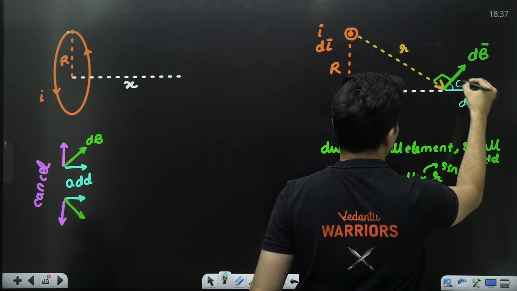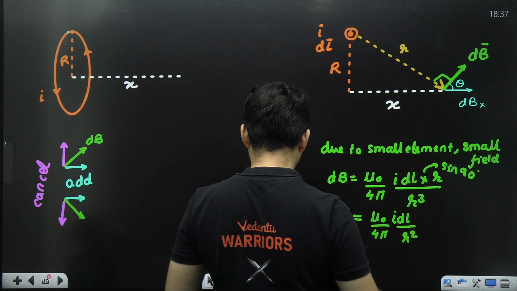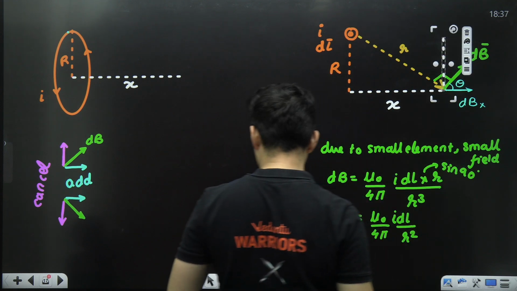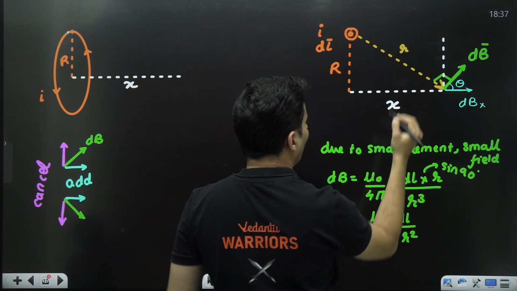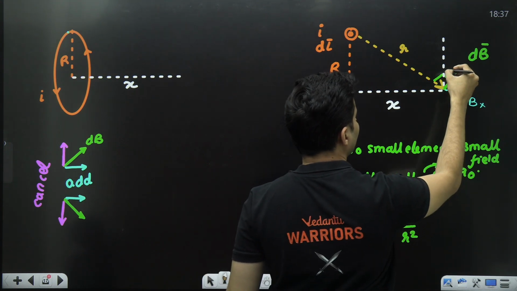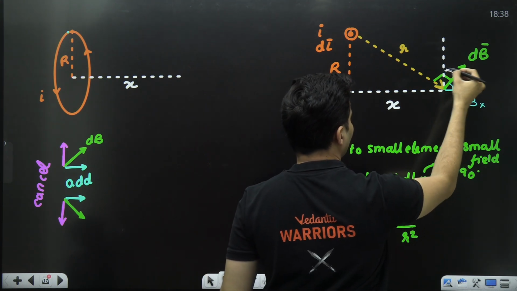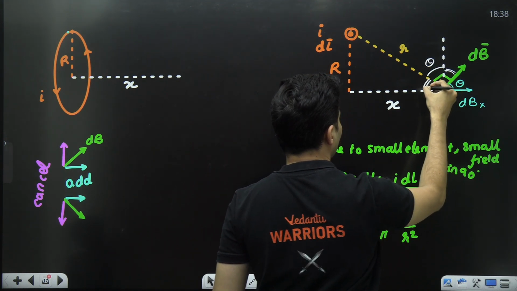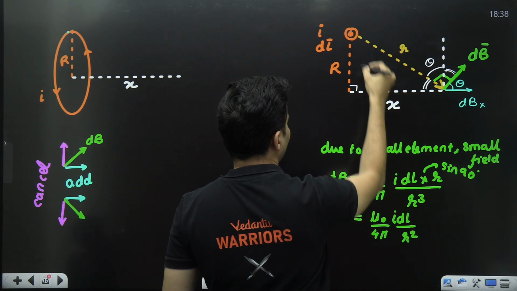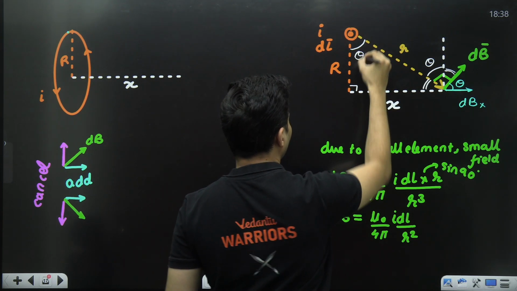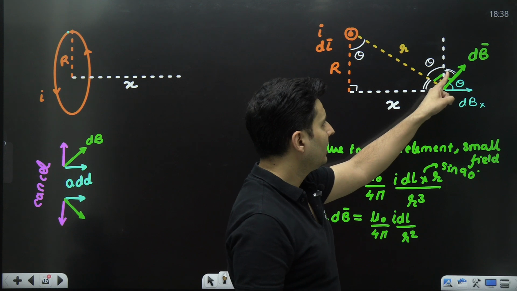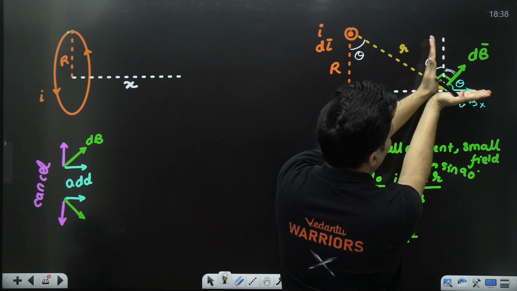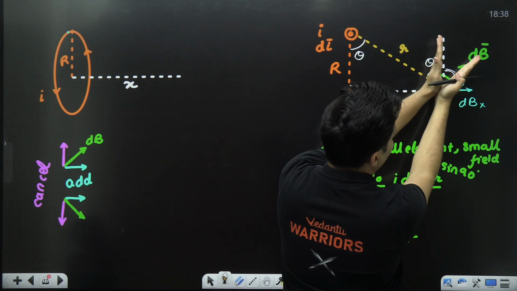This is theta. Let me write another line like this. Okay, so if this is theta, this is 90 minus theta. Automatically this is theta, this is 90 minus theta, this is 90. Because if this is theta, this is 90; from 90 you take out theta, this is 90 minus theta.